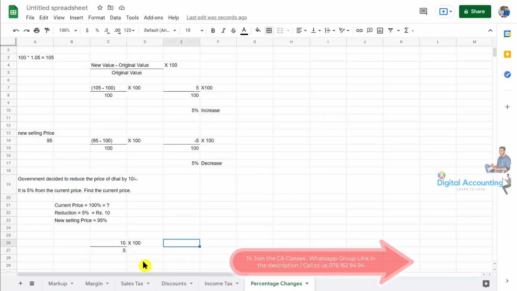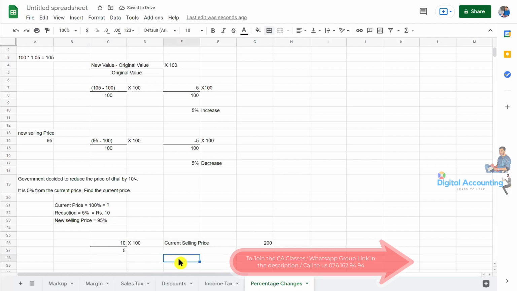So the current selling price we can calculate: 10 is equal to 5%. Then we need to calculate the 100%, that is 200.